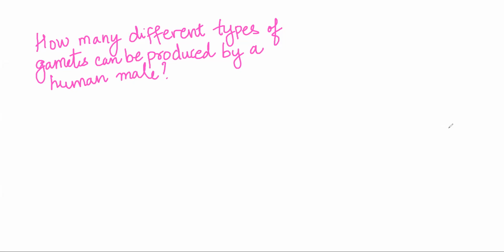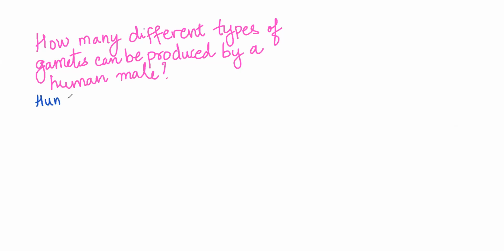Come on. We just did an example of four pairs of chromosomes. If there are four pairs of chromosomes, how many types of gametes are there? How many pairs of chromosomes do human beings have?